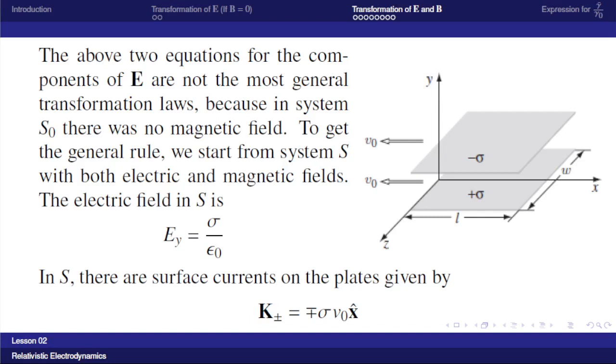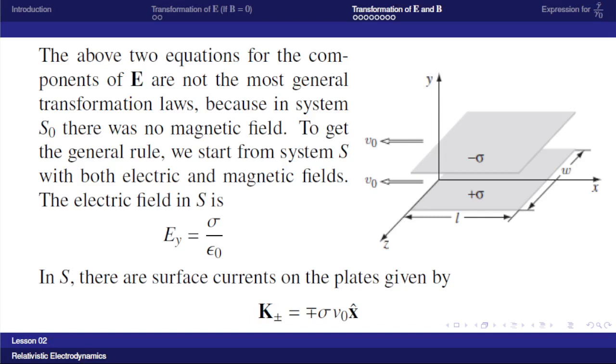In the S frame, the plates are moving in the backward direction, and there is an electric field sigma by epsilon 0. Here in this picture, it is a y component, Ey is equal to sigma by epsilon 0. In the S frame, there are surface currents on the plates. Now the plates are moving in the backward direction, and they are charged plates. If sigma is the surface charge density, then the corresponding surface current density is sigma, the surface charge density, into velocity. That current density is along the x direction.